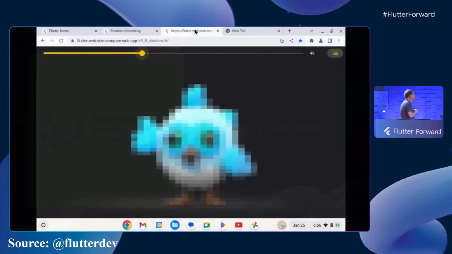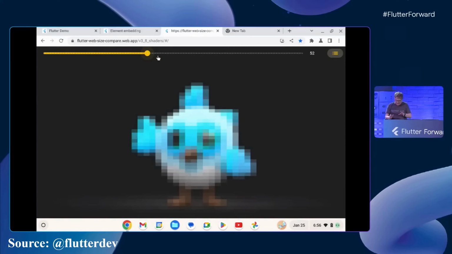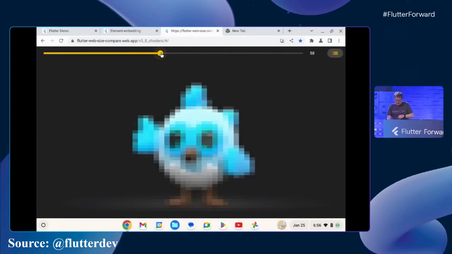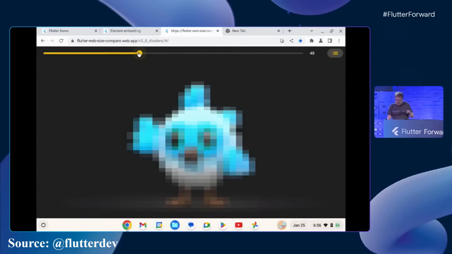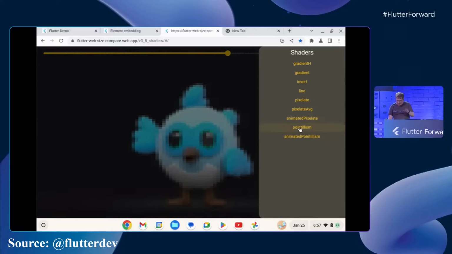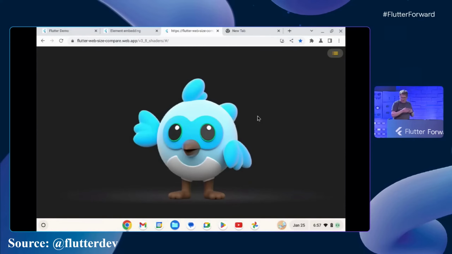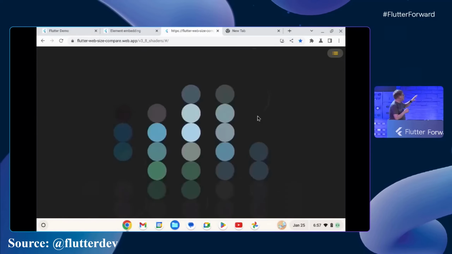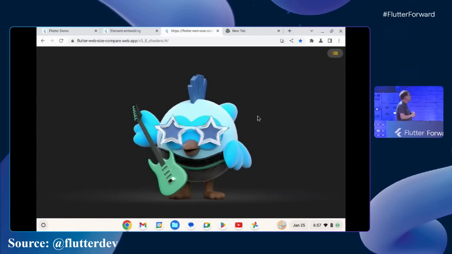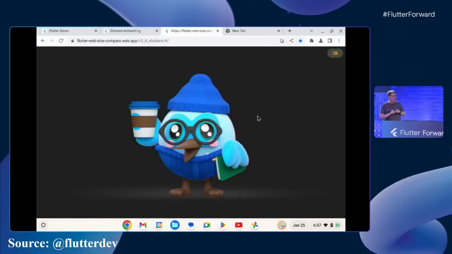So if I can go back to my demo machine, this is a pixel shader demo that Eric Gomez wrote. And what you see here is just a very simple example of pixel shaders at work. There's our famous Dash. And with this slider, I can change how pixelated she is. And this is exactly the same code that Eric wrote and demonstrated for mobile, but we've just taken it and compiled it for the web. And now I can do all these really crazy cool effects, like adding this kind of pointillism view. And you can see that this is just what goes on as it's loading different images and applying these pixel shaders. So again, the power available with Flutter to do these high-end graphics effects is now available on the web.